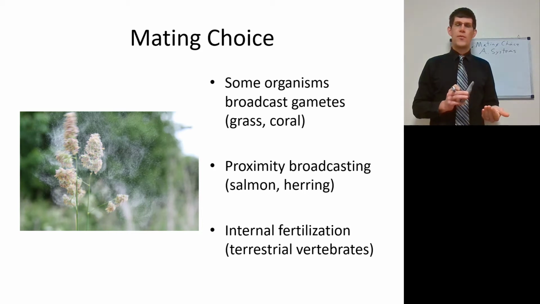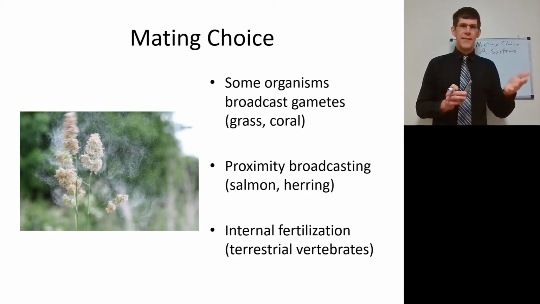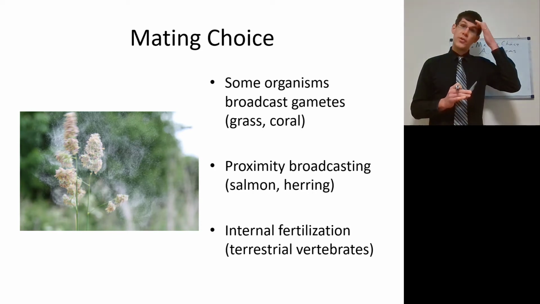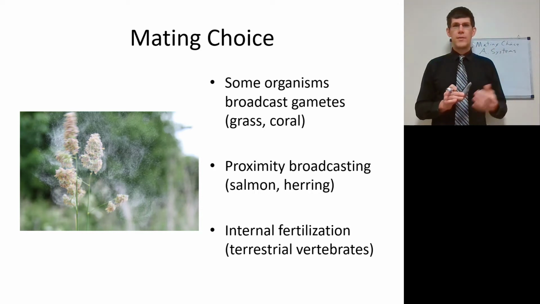Herring are another example where the female herring will lay their eggs on grasses and the male herring will just spray their sperm into the water near those eggs. However, the waters become thick with sperm and even look a different color, so you know that there is some randomization going on there. And then we have terrestrial vertebrates, which have internal fertilization, where a hamster will pick only the hamster it wants to mate with and will stay with that other hamster for a certain amount of time. And this kind of internal fertilization is a more extreme method of mating choice, which we will circle back to through sexual selection.